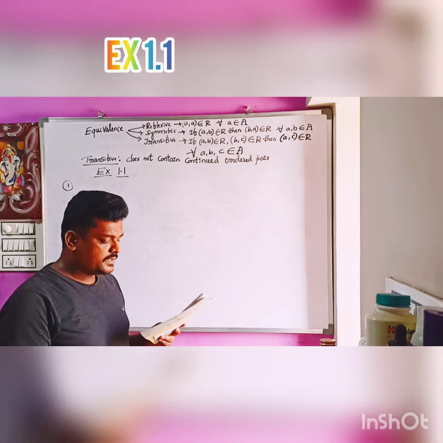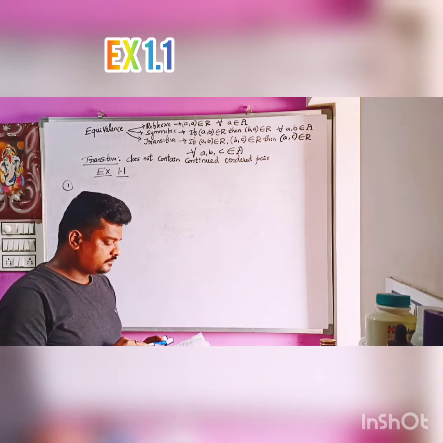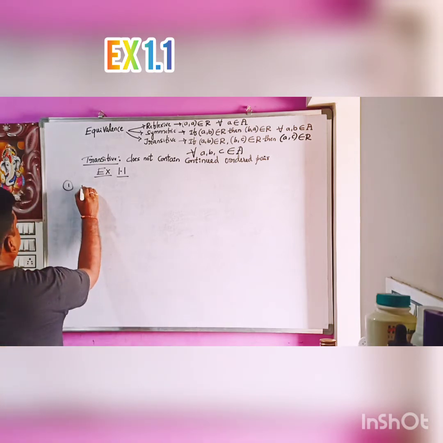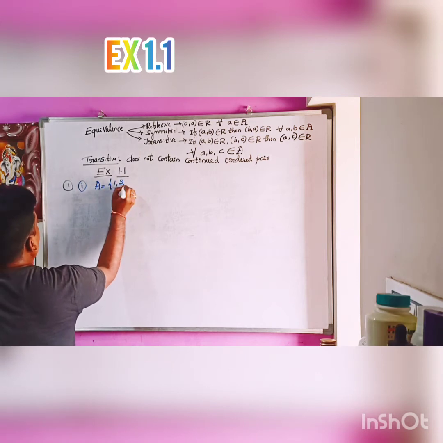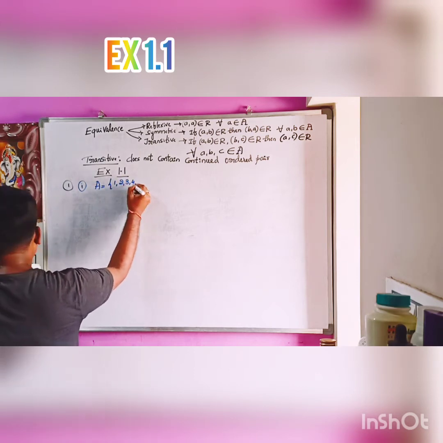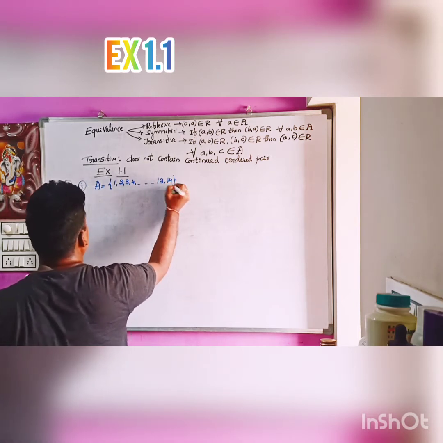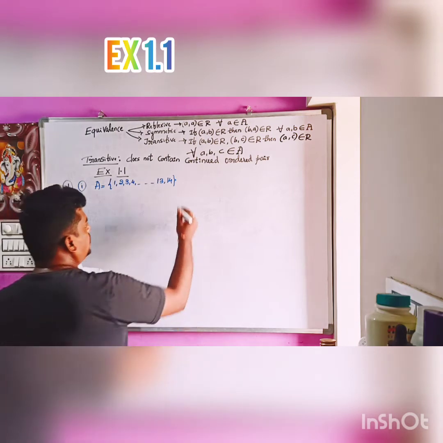In this we consider the first example, first question. A relation R in a set A. A set A is given as {1, 2, 3, 4, and so on up to 13, 14}. So they are the natural numbers up to 14.